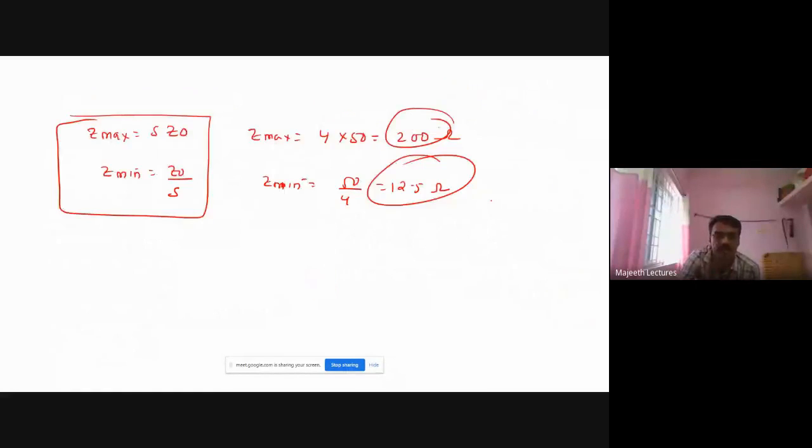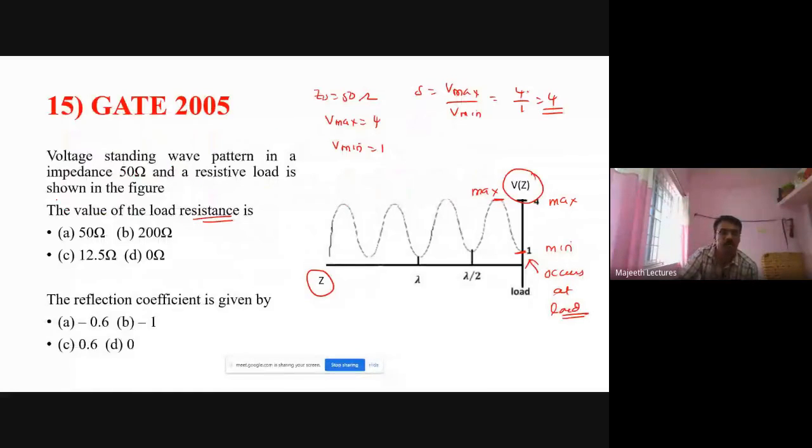So what is the minimum impedance? It is 12.5. So the answer is 12.5. If you put 200, this will be a wrong answer. Right? Voltage maximum is 200, but at the load we have the minimum. We don't have the maximum. Suppose if the maximum came at the load, then we would have to take 200. So that is a beautiful thing we must remember.